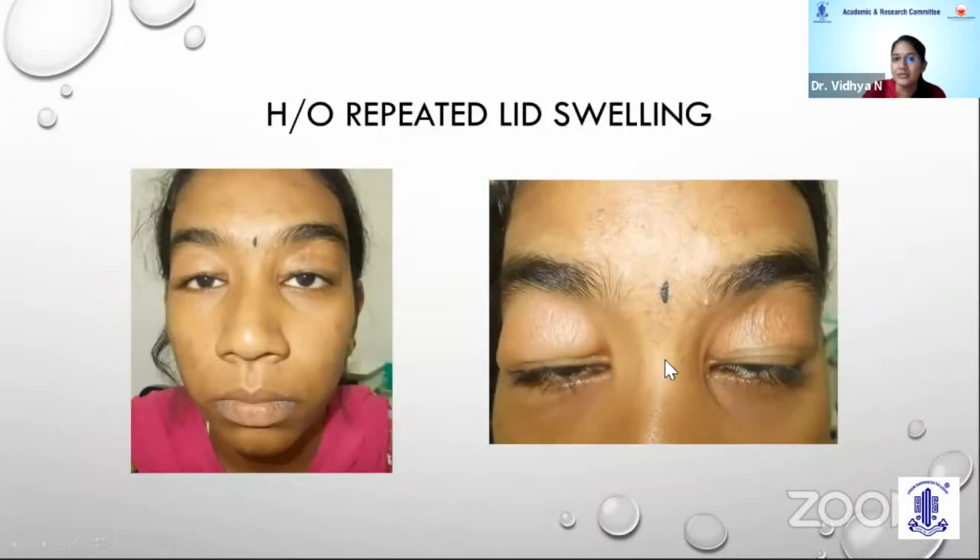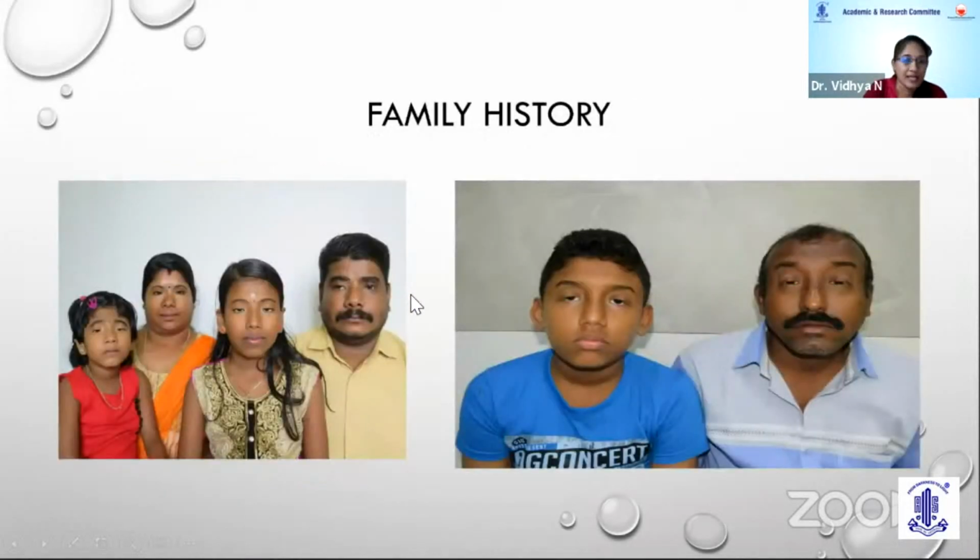History of repeated lid swelling, as in this lady who has repeated inflammatory lid swelling causing some skin changes, atrophy of fat, and levator dehiscence. Diagnosis: classical blepharochalasis. Family history is very important. Again, we have familial syndromic ptosis conditions like blepharophimosis and myotonic dystrophies, which can run in families.